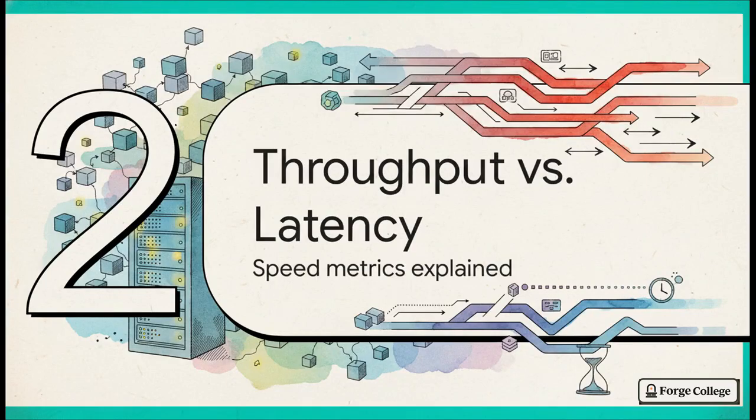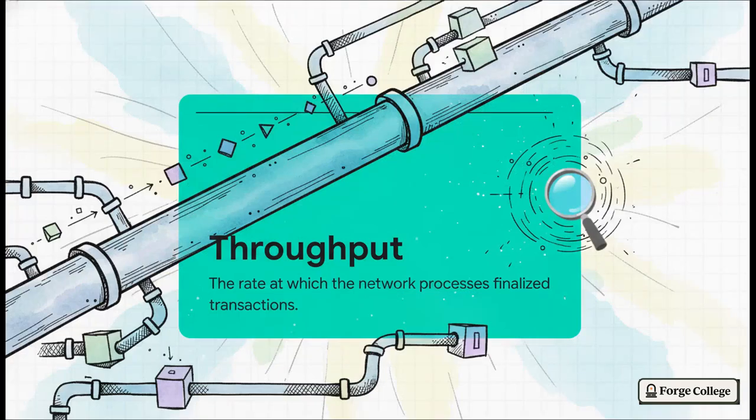Moving on to Section 2, speed, throughput versus latency. Now, we really need to unpack exactly how this validator workload affects the two core pillars of network speed. People mix these up all the time, but they represent totally different user experiences. First up, we've got throughput. You could think of throughput as the aggregate volume of work the entire system can accomplish over a given time frame. It's basically the size of the pipe. How many total transactions can the global network process, verify, and finalize per second? This is all about the sheer muscle and capacity of the whole machine working together.